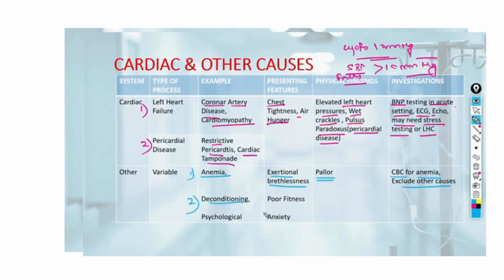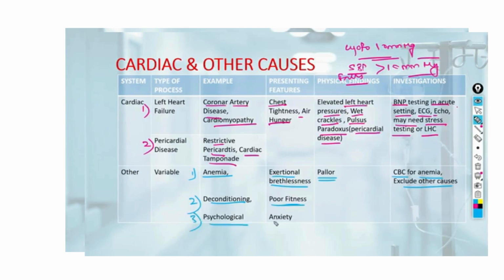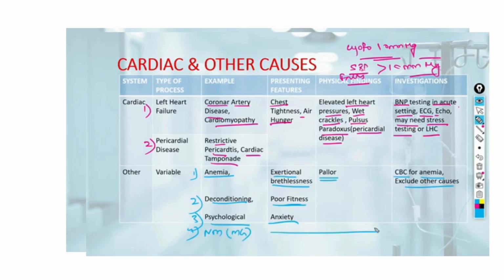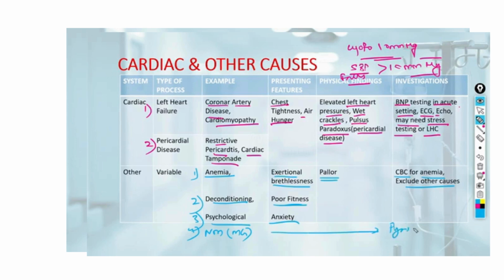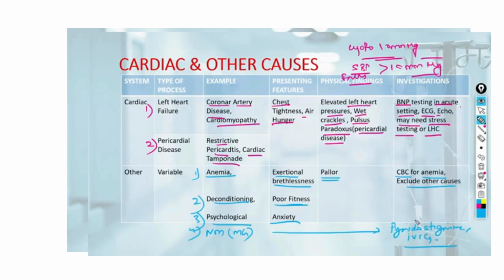Dyspnea can be experienced in deconditioning because of poor fitness, when patients climb a mountain. Dyspnea can also be psychological in patients of anxiety, and this can also be seen in neuromuscular disorders like myasthenia gravis, which responds to pyridostigmine and intravenous immunoglobulin.